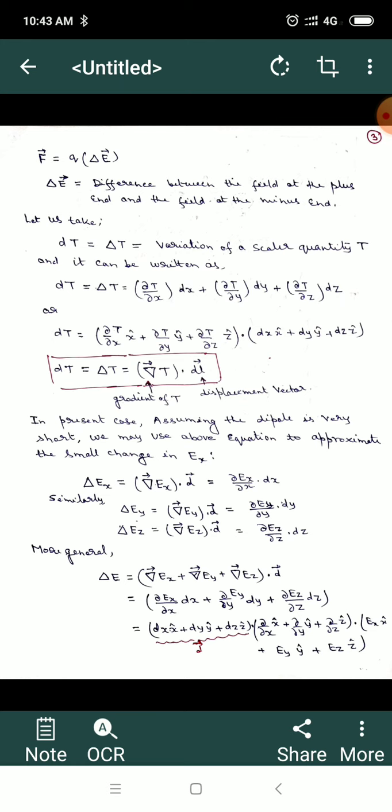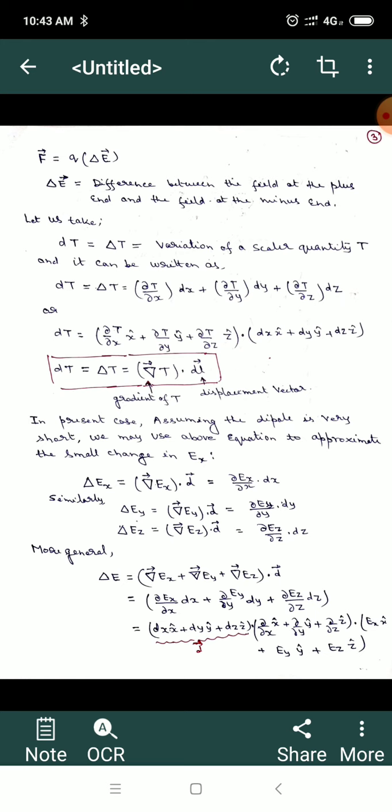So where this delta E basically denotes the difference between the electric field at the plus end and the field at the minus end. In order to find out the force on the dipole in a non-uniform electric field, let us use some basic vector theorems which we have already done.